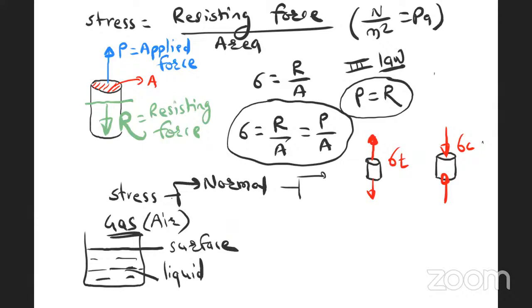Now, whenever two immiscible fluids are in contact, there is a surface tension at the contacting surface. Right. Now, stress. Come back to the stress. Stress can be normal. Under normal, there is tension, if tensile force is applied, and compression, if compressive force is applied. As well as stress can be shear also. Right.